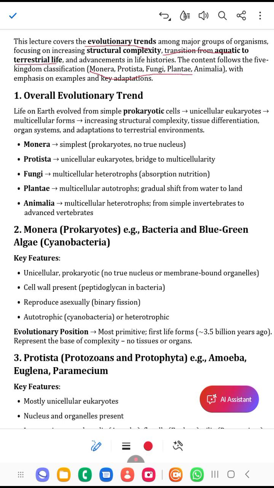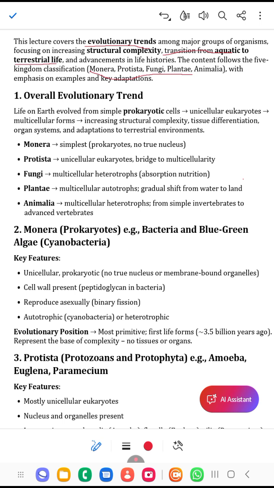We have the kingdom Monera, Protista, Fungi, Plantae, and Animalia. These follow an evolutionary trend, which means that kingdom Protista is more developed than kingdom Monera. Kingdom Fungi is more developed than kingdom Protista. Plantae is more developed than fungi, and Animalia is the most developed. So now let's look at the evolutionary trend.